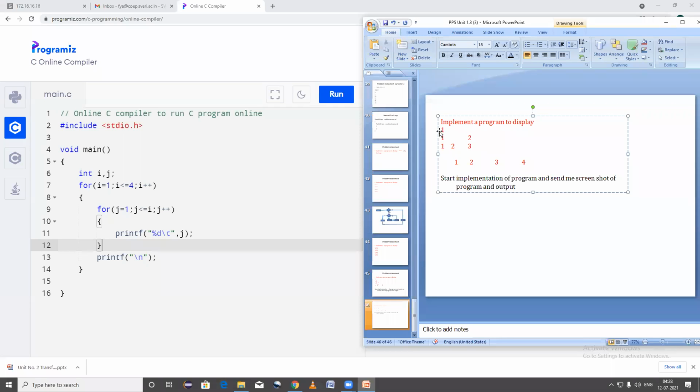Give me a minute, I will rearrange my output, how the output should look like.